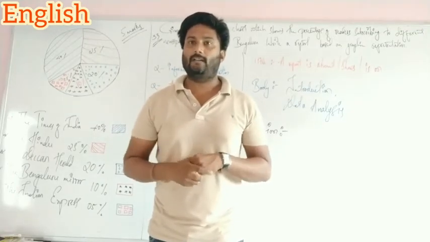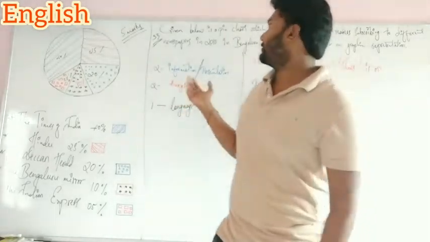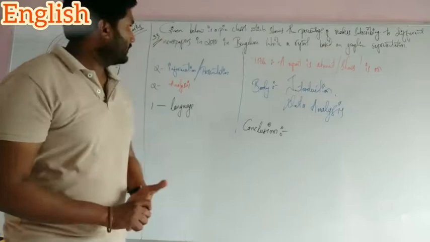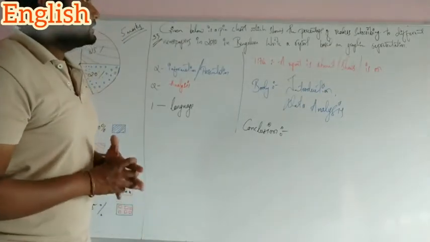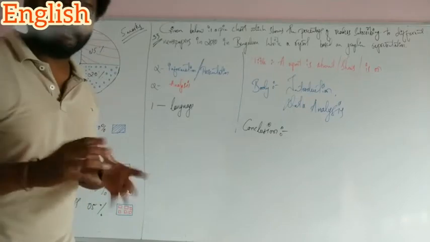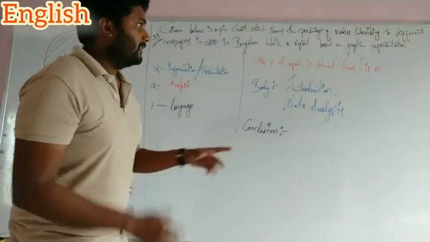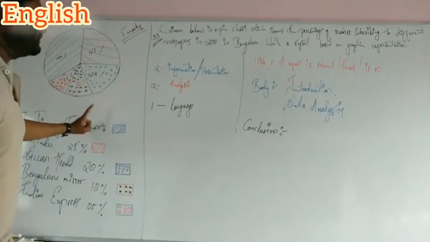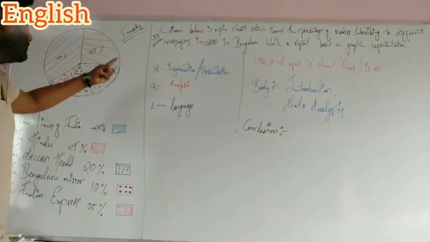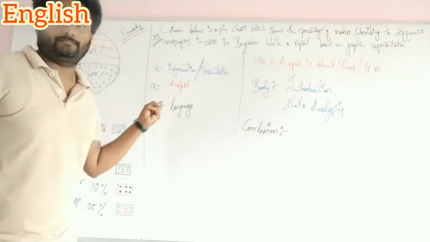For example, the question will be in the examination like this. Given below is a pie chart which shows the percentage of readers subscribing to the different newspapers in 2010 in Bengaluru. Write a report based on the graphic representation. See, here is one graphic representation, a pie chart.